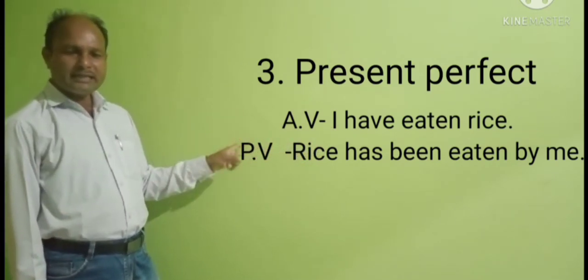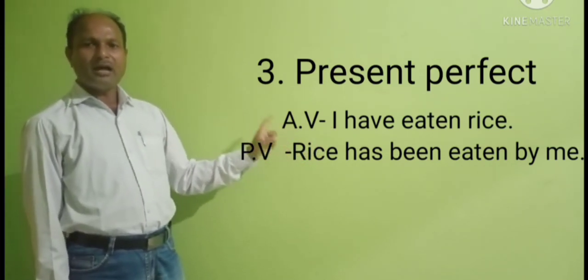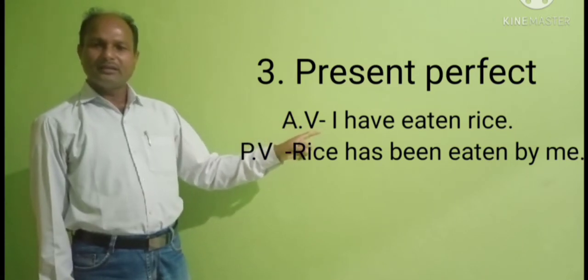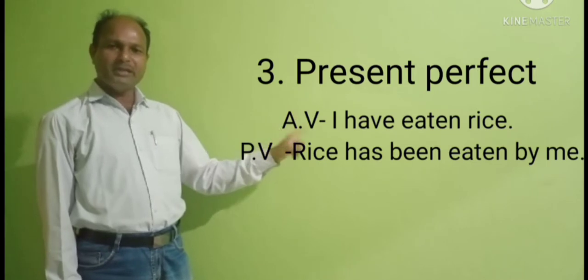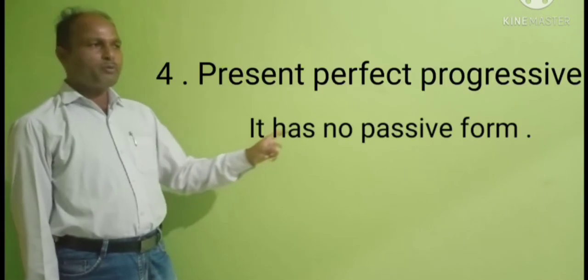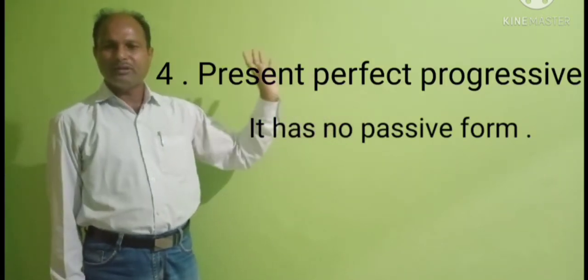So in active, the present perfect form is has plus verb 3. Then if you change into passive, has or have plus been plus verb 3, or the past participle form of the verb. Then present perfect progressive has no passive form.